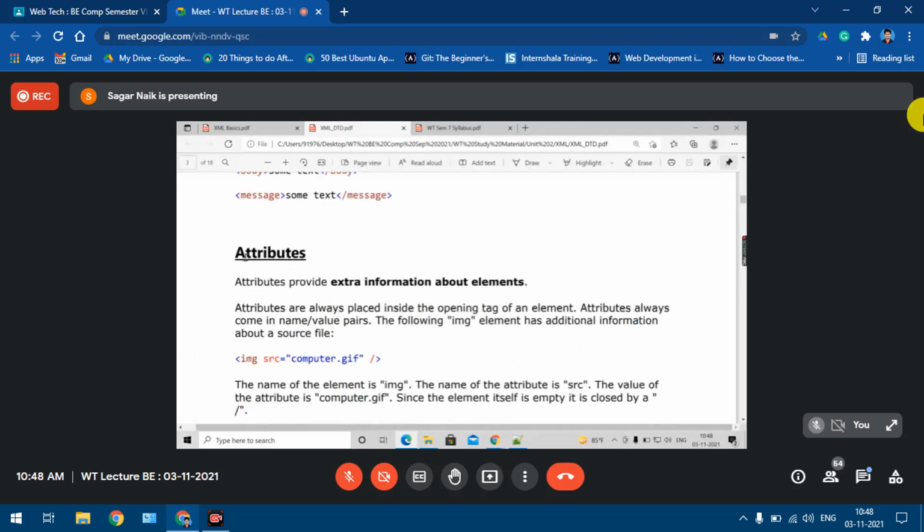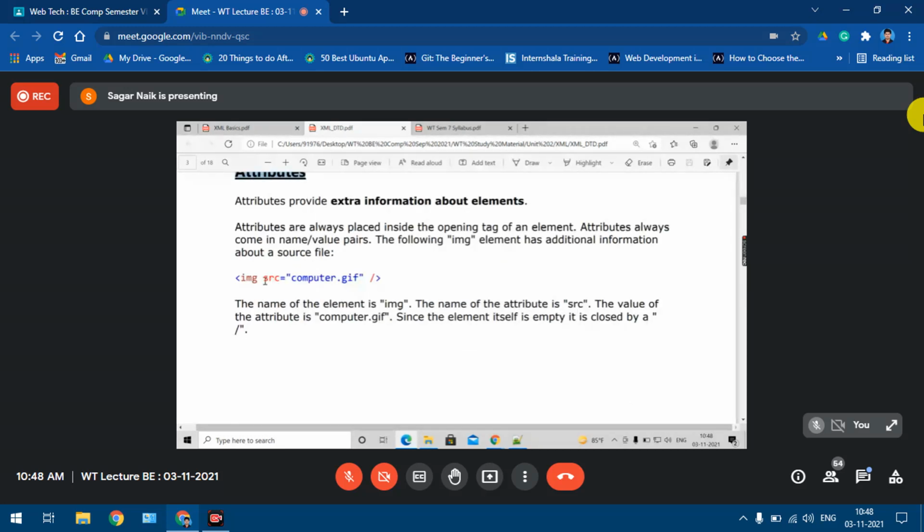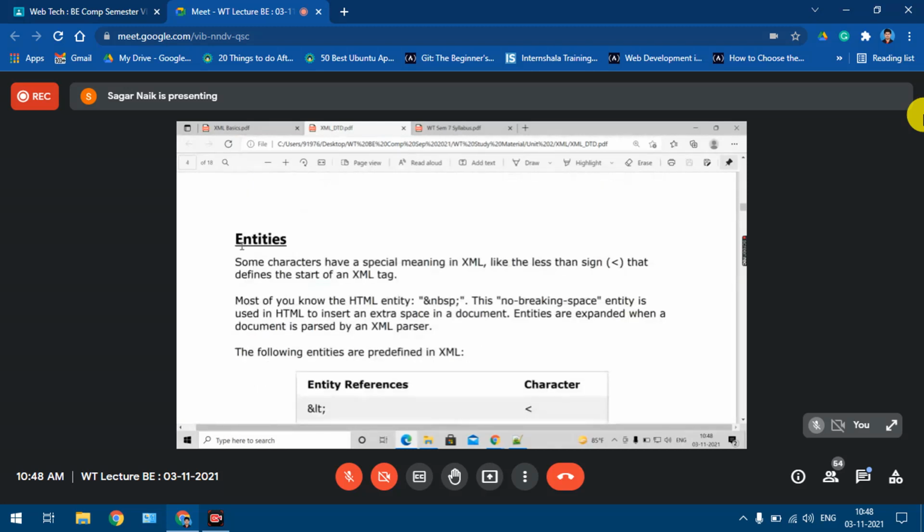Now, going to attributes. Attributes also we had seen yesterday. What is the general meaning of an attribute? It gives some additional meaning about the existing elements. Even in HTML we had seen the same thing. Why are we using attributes? To provide some additional information about the elements. Even in XML, same thing. If I look at this element, this is an attribute. This example is actually from HTML, but even if you write this in XML, it will still be valid. Only, this tag won't have any meaning, because it is XML.